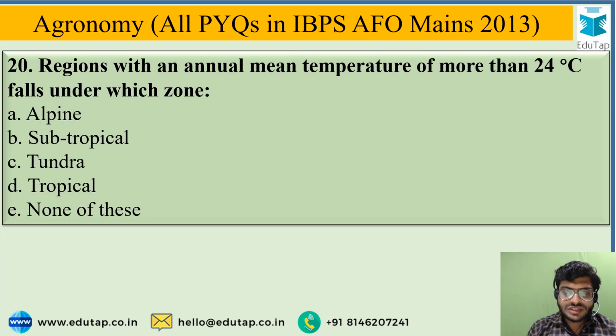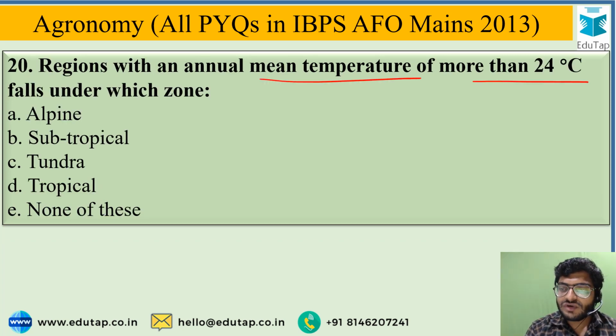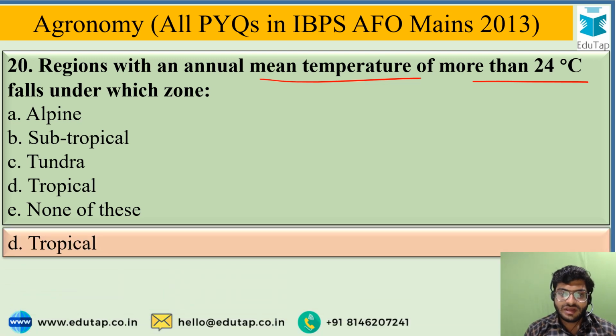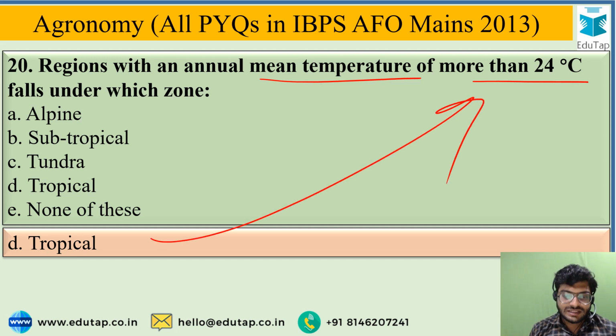Next. Regions with annual mean temperature more than 24 degrees Celsius fall under which zone? And the options are alpine, subtropical, tundra, tropical or none of these. And the most correct option is tropical region, having annual mean temperature more than 24 degree Celsius.